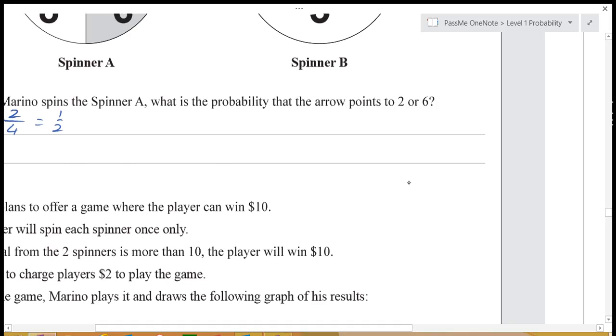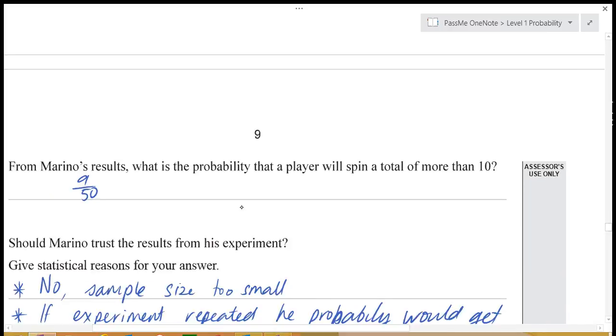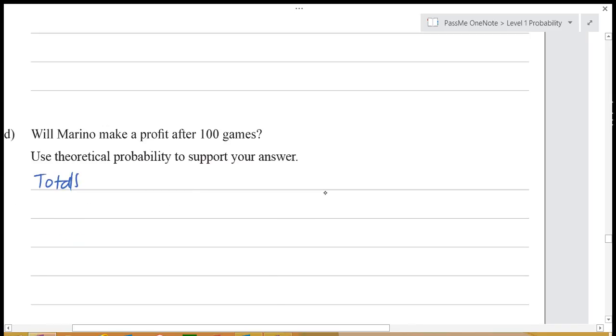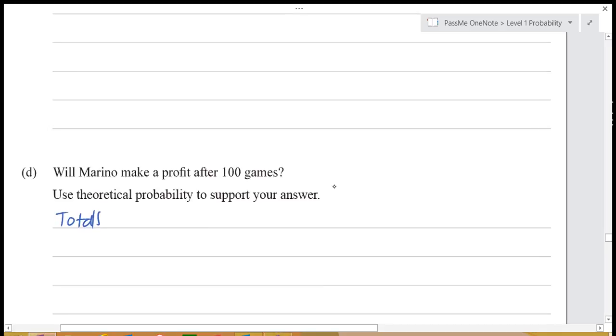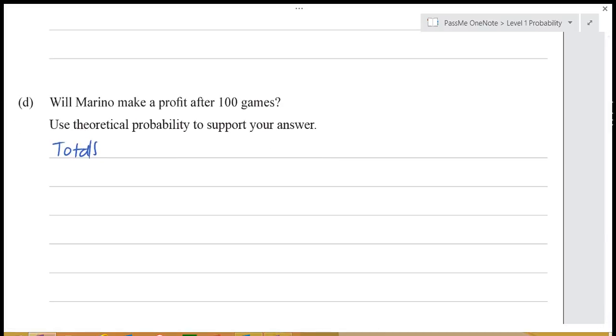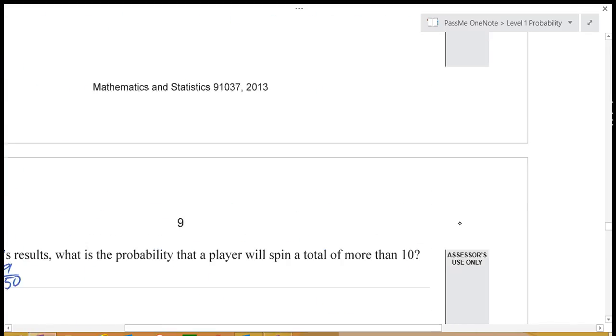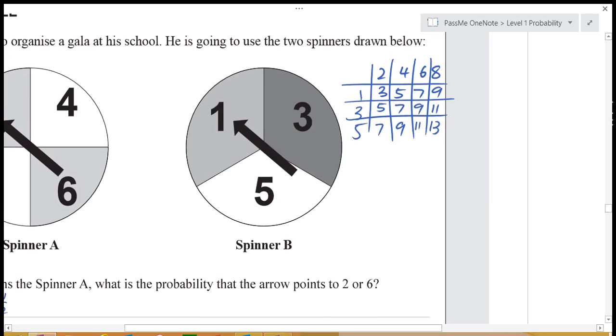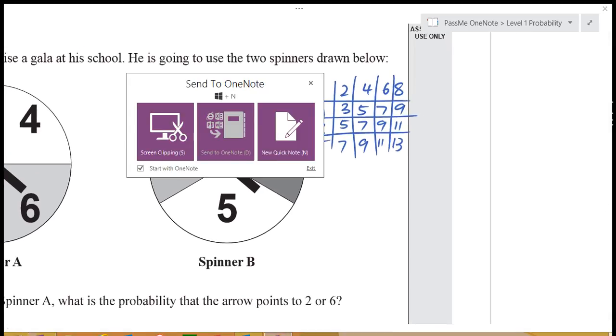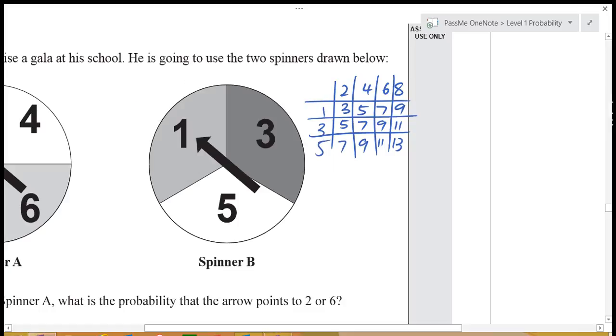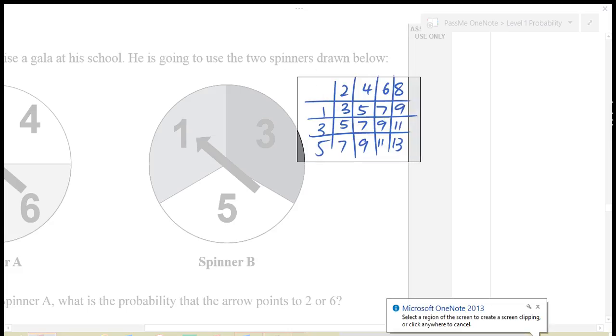So let's just go back to the question so that we know what we're answering here. So will he make a profit after 100 games? So what I'm going to do is write out all our possible totals from that graph that we made up there. In fact, I might even just bring that down for us. So we'll put that there.